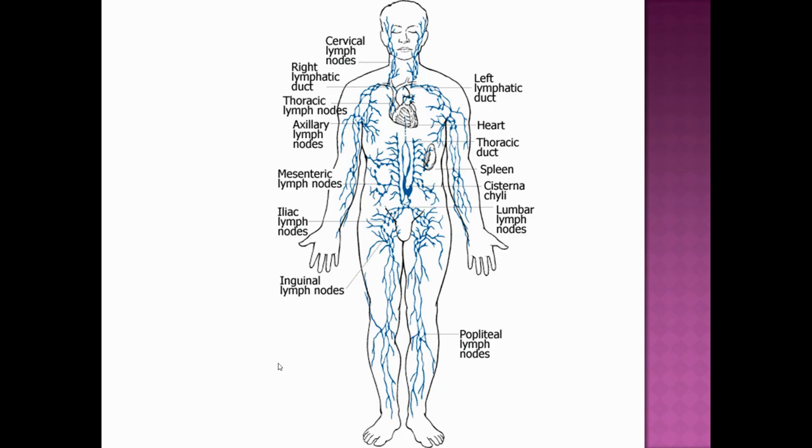So this is the lymphatic system that is present in our body. We can see this is pictured here in the blue color, and we can see how the vessels and lymph nodes of the lymphatic system are present in our body.